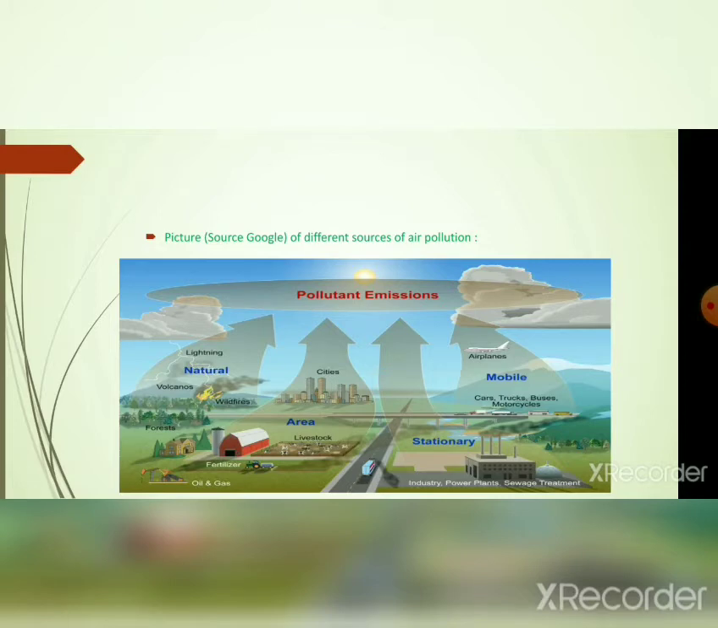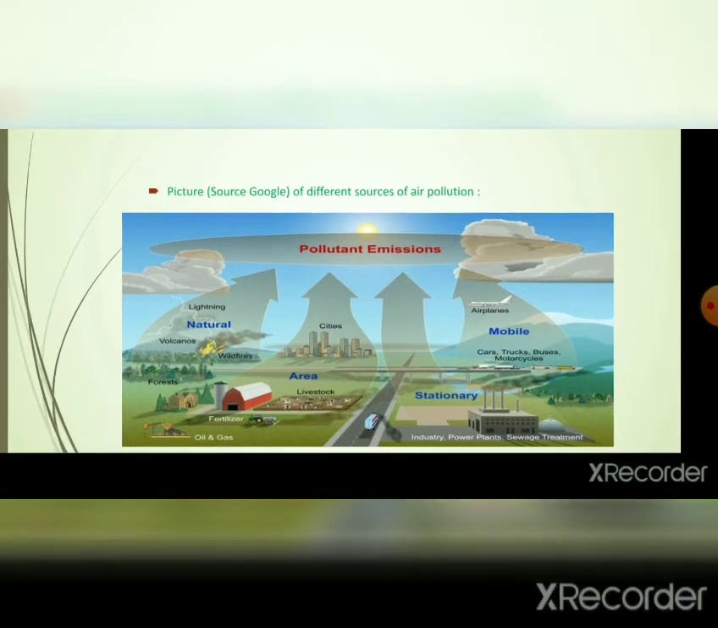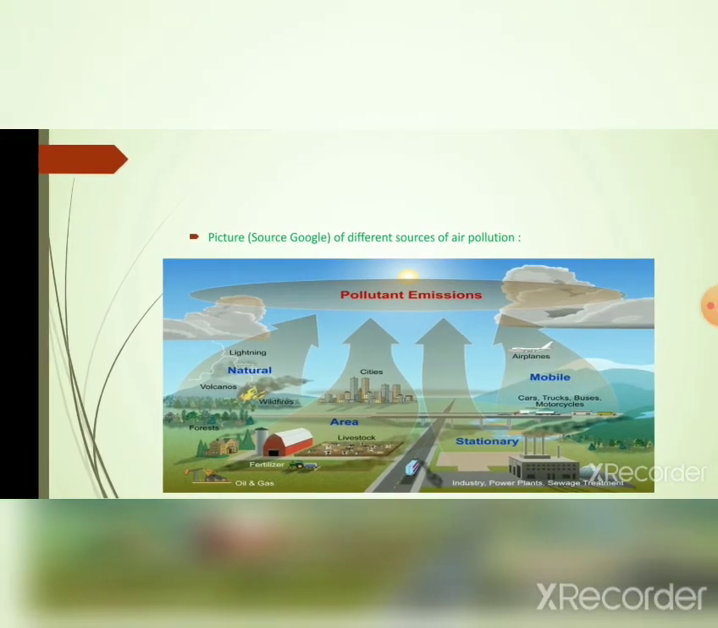This is the stationary source, this is the mobility source. In the mobility source, it is shown that numerous trucks, buses, airplanes. From the stationary source, it's shown that industry, power plants, sewage treatment. Now area sources: fertilizer, oil and gas, livestock, and natural sources, which include forests, wildfires, volcanoes, etc. These all sources generally contribute to create air pollution.